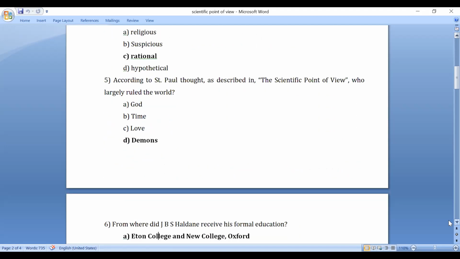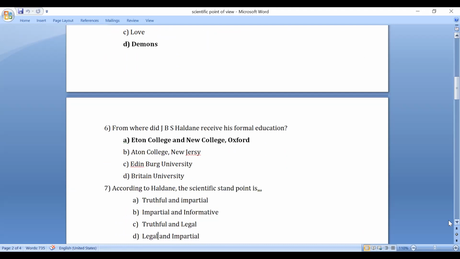According to St. Paul's thought, as described in the lesson, the scientific point of view, who largely ruled the world? And the right answer is demons, they rule the world, according to the book. From where did J.B.S. Haldane receive his formal education? He received his formal education from Eton College and New College, Oxford.